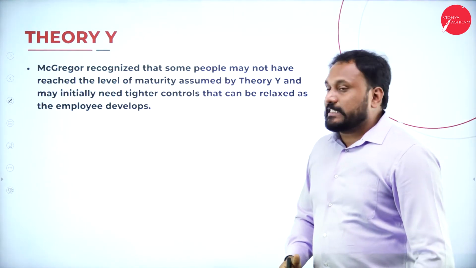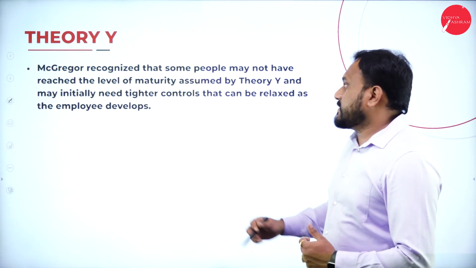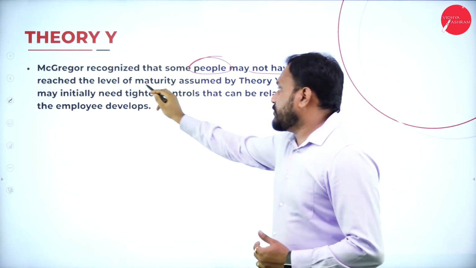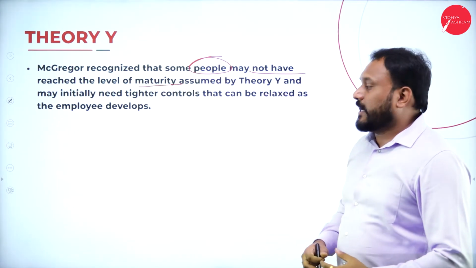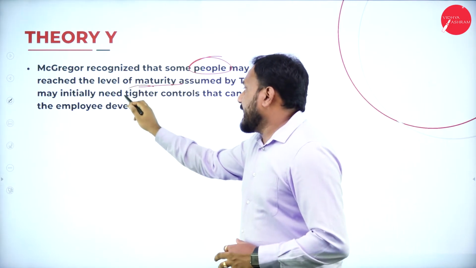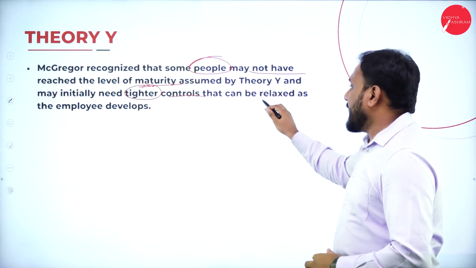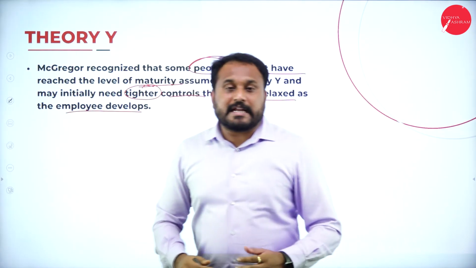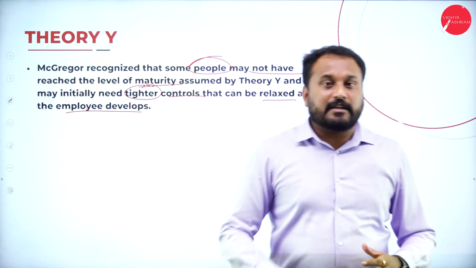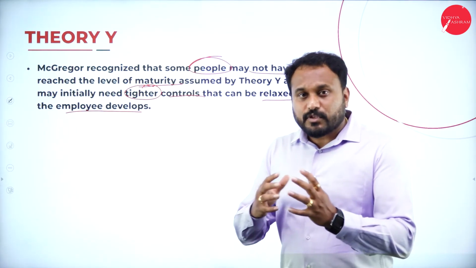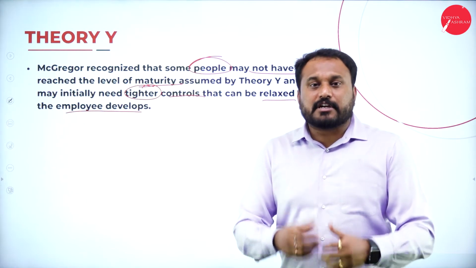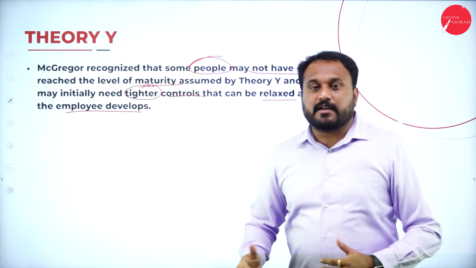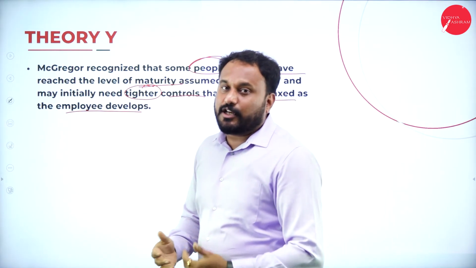And in theory Y, McGregor recognized that some people may not have reached the level of maturity assumed by theory Y and may initially need tighter controls that can be relaxed as the employees develop. Now, straight away we cannot go to the matured level of theory Y. So we are supposed to stay focused, have control, have patience, and then go with a stream of how theory Y will take. So these are what theory X and theory Y say.